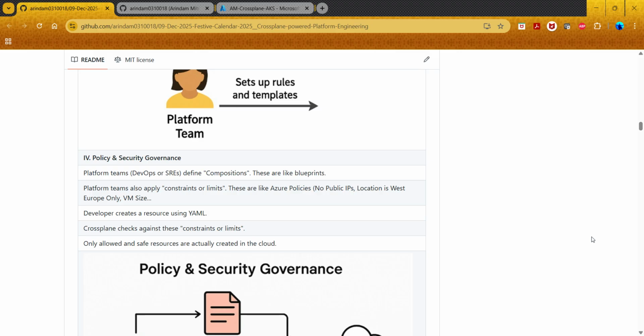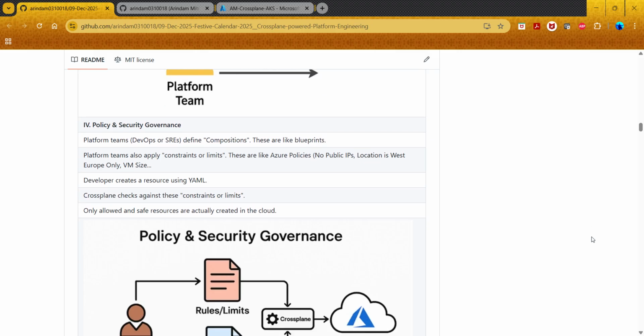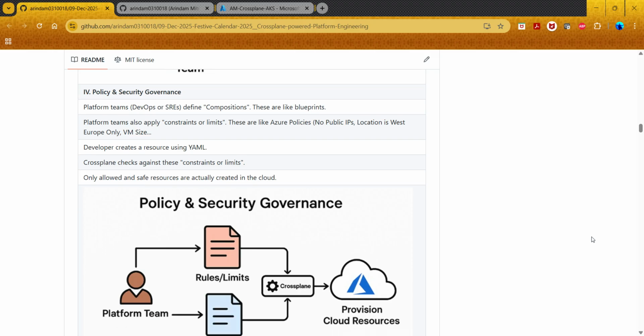So you see here that we have listed down those constraints and limits. You are basically following the same concept as Azure policies, where you are limiting, okay, you can only deploy in certain locations, or limiting the size of the VMs, or no public IPs, and so on and so forth.